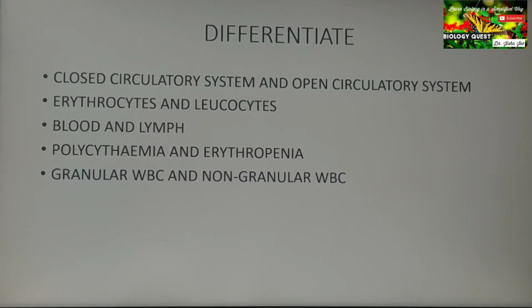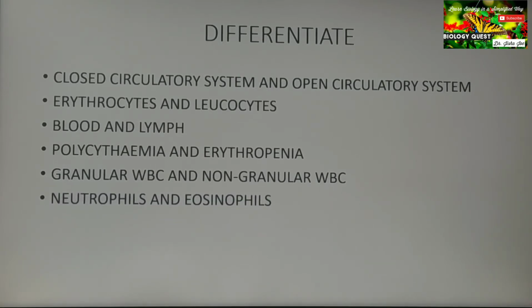Granular WBCs and non-granular WBCs: you should know what types of WBCs come under the granular type and non-granular type. Granular type includes the neutrophils, eosinophils, and basophils, which contain granules in the cytoplasm, whereas the non-granular WBCs do not contain granules, and these include the lymphocytes and the monocytes.